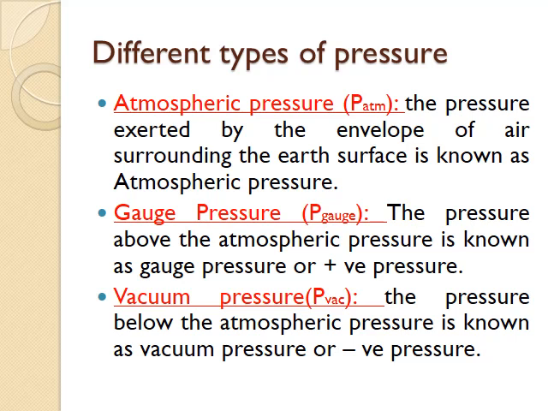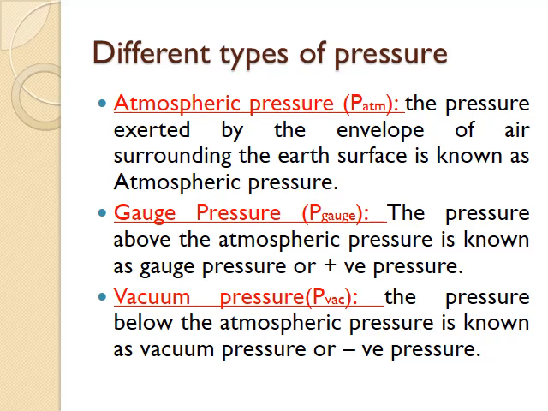Different types of pressure. Let us have first one, which is atmospheric pressure. The pressure exerted by the envelope of air surrounding the earth's surface is known as atmospheric pressure. Then gauge pressure. The pressure above the atmospheric pressure is known as gauge pressure, which is positive pressure also. Then vacuum pressure. The pressure below the atmospheric pressure we will call vacuum pressure, and also negative pressure.